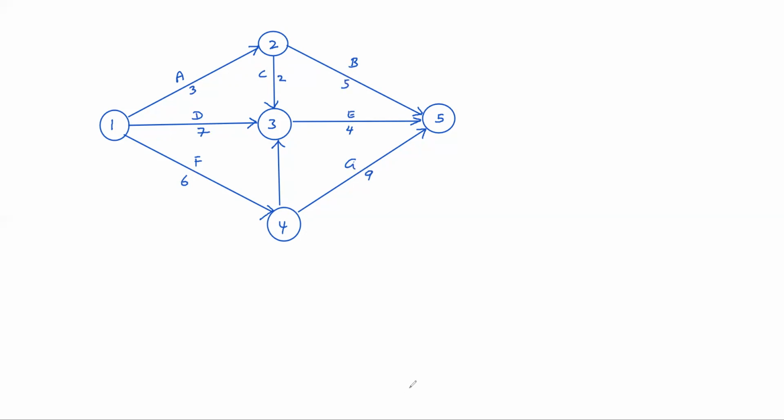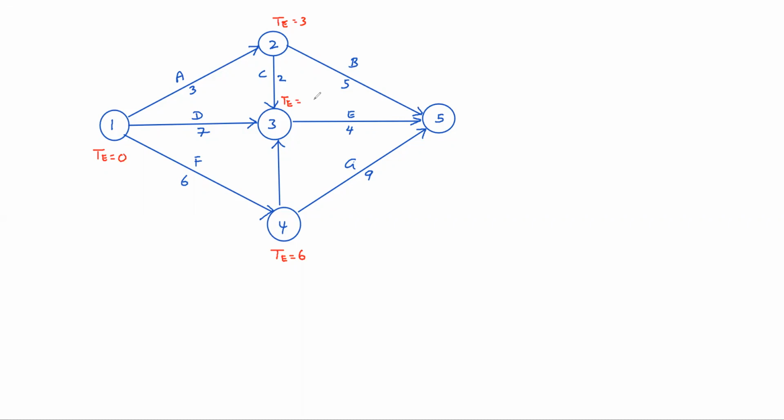First, I will calculate TE. TE of 1 is 0, right? Can you tell TE of 2? 3 days. What is TE of 4? 6 days. TE of 3? See, 3 arrowheads are meeting there. So 3 plus 2, 5. 4 to 3, 7.